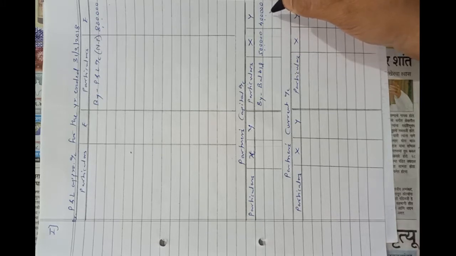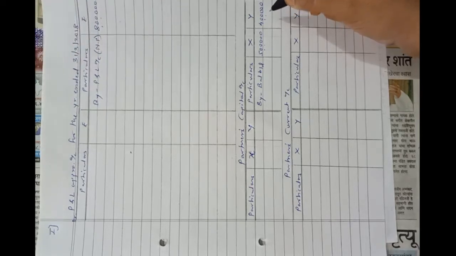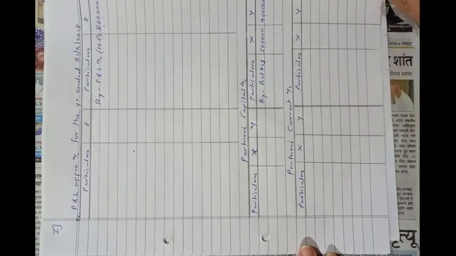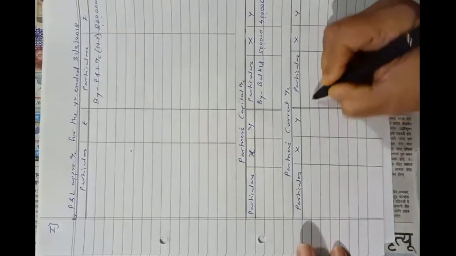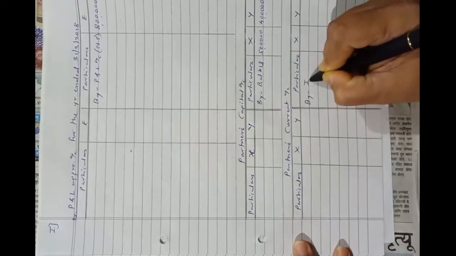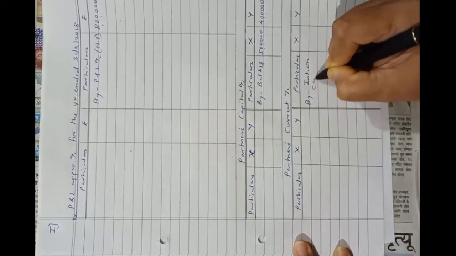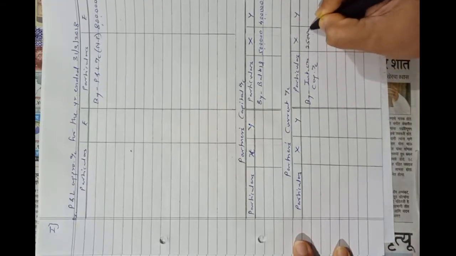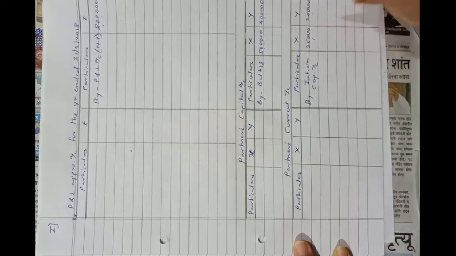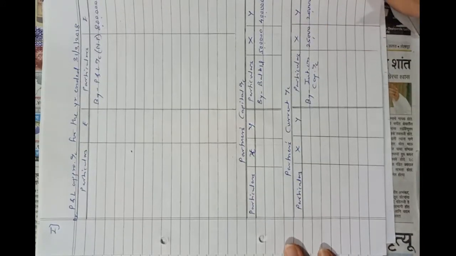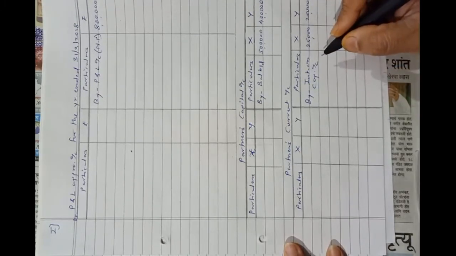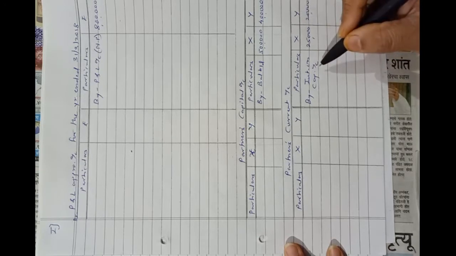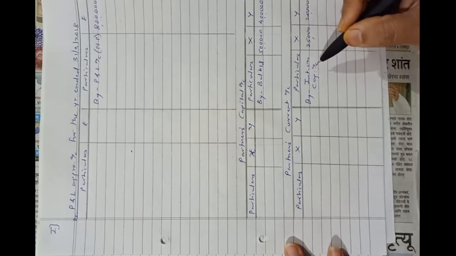Okay, so we have to enter this entry of interest on capital on the credit side of partners current account as we have studied earlier. So by interest on capital, 25,000 of X and 20,000 for Y. Okay, so the journal entry will be interest on capital account debit to X's current account and Y's current account.